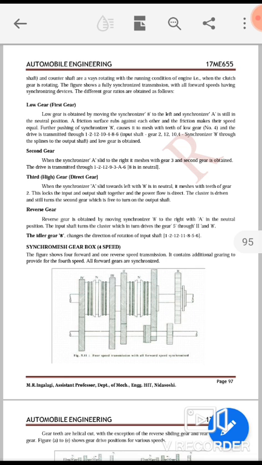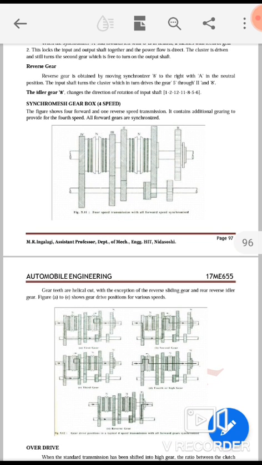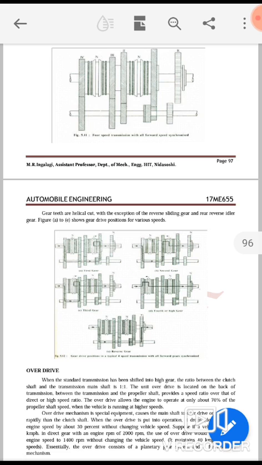Now the synchromesh gearbox, or 4 speed. We are having this diagram here. The figure shows a 4 forward and 1 reverse speed transmission. It contains additional gearing to provide for the fourth speed. All forward gears are synchronized. Gear teeth are helical cut with the exception of the reverse sliding gear. So whatever gears you are having here are helical cut, except the reverse sliding gear and the rear reverse idler.